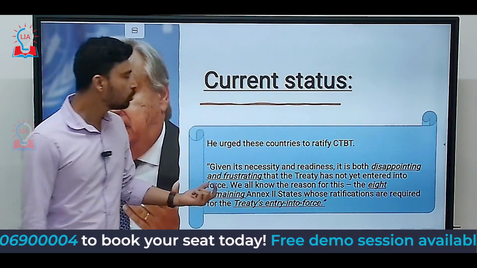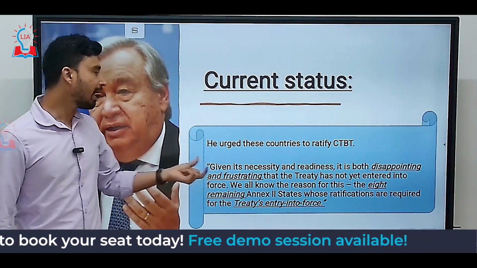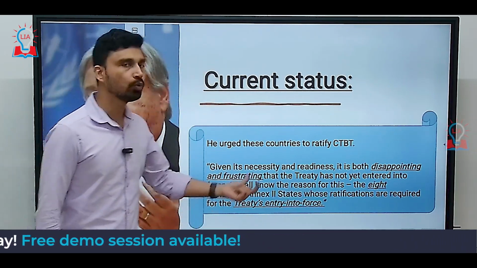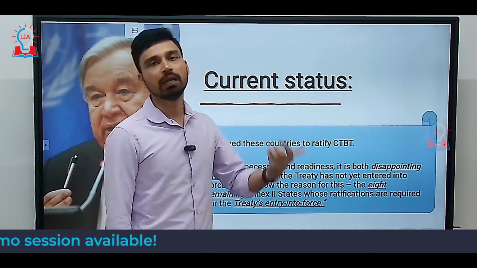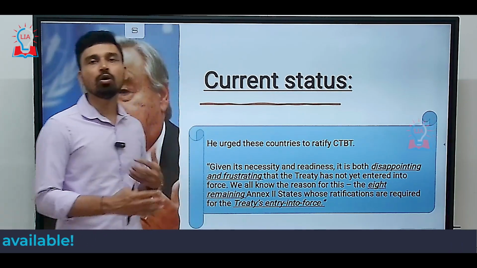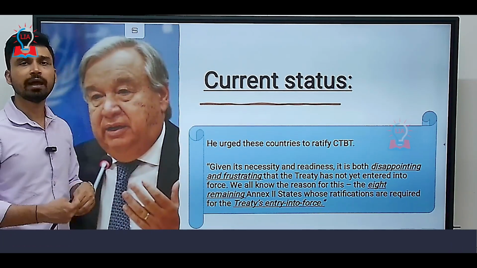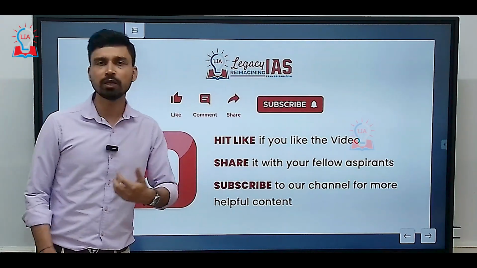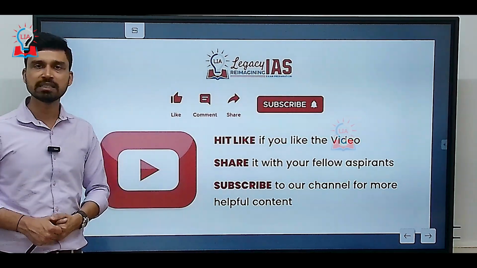And he said, we all know the reason for this: the 8 remaining Annex 2 states whose ratifications are required for the treaty's entry into force have not yet been able to achieve this. So that is the overall brief idea, history and rationale behind the adoption of such an agreement by the United Nations, that is, the Comprehensive Test Ban Treaty.